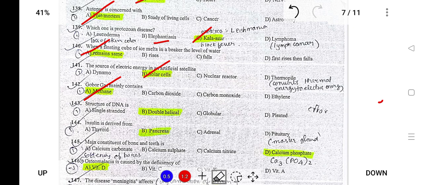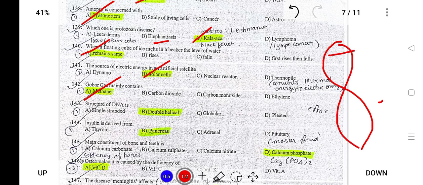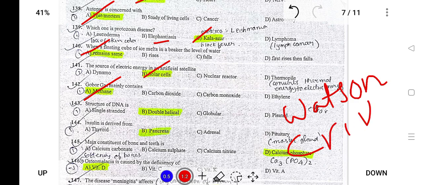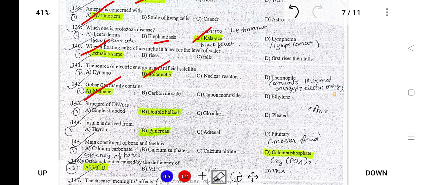Next, structure of DNA is double helical. This is known as double helical, and this was discovered by Watson and Crick. Next, insulin is derived from. Insulin is used to maintain the sugar level in our body and it is derived from the pancreas.